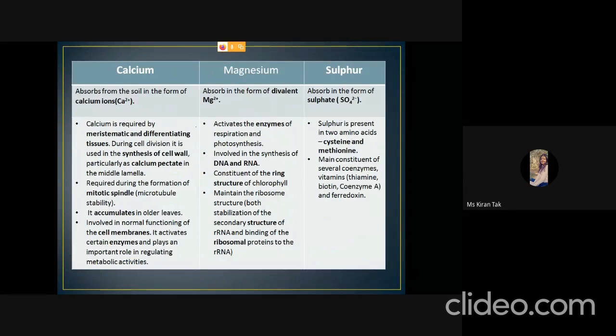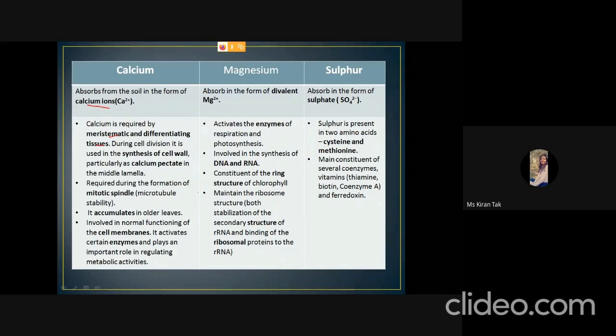The next is calcium. Calcium is absorbed in the form of calcium ions. It is required by the meristematic and differentiating tissues. During cell division, calcium pectate is formed in the middle lamella during the synthesis of the cell wall. So calcium is required by the meristematic tissue. It is also required for the mitotic spindle and for microtubule stability. It accumulates in older leaves because calcium is immobile in nature, and because it is a constituent of the cell wall, it cannot be mobilized from one part of the plant to another.